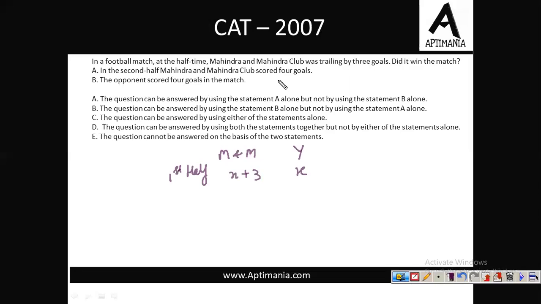Now in the second half, Mahindra and Mahindra scored 4 goals. But how many did Y score? 1 or 5 or 10? We don't have any information. So using this statement alone, we cannot answer this question.